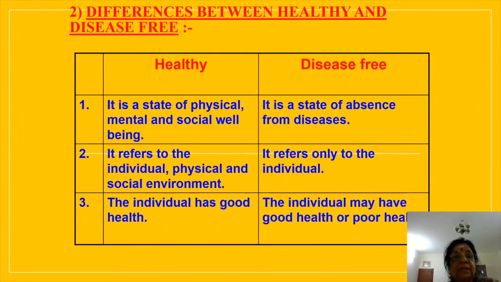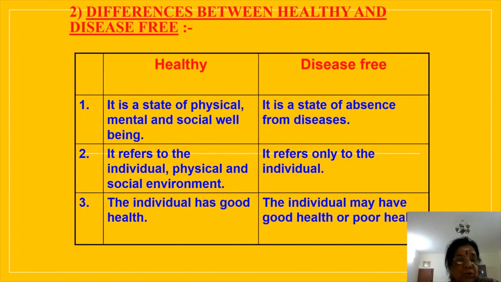Healthy life, it's a state of physical, mental and social well-being. It refers to individual, physical and social environment. The individual has a good health, whereas disease free, it's a state of absence from diseases. It refers only to the individual, and the individual may have good health or poor health. Health may be good or poor, but they are disease free. I hope you are able to follow this.